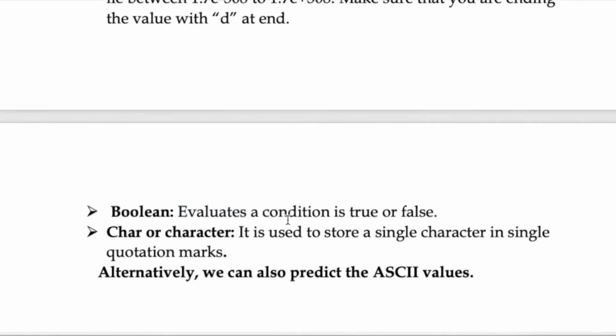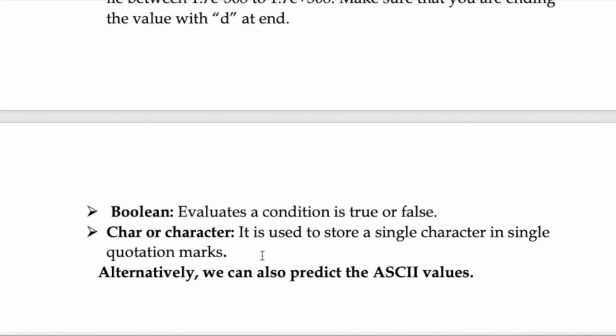It is going to evaluate whether a given condition is true or false, so it is a probability type. If we have a condition like yes or no, for example I ask someone, do you want to come out today, you say yes if your mood is good and no if your mood is not good. So Boolean is the data type which takes care of this condition, where you say yes or no. It lies between true or false, 0 or 1, and anything which has only two conditions, not more than that. So char, or character, is used to store a single character in a single quotation mark.